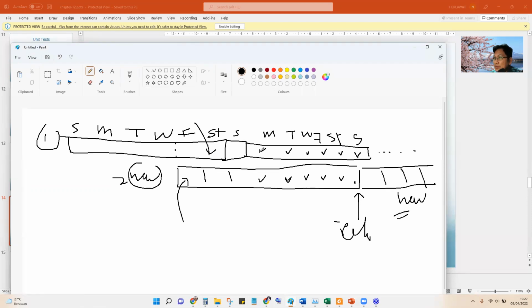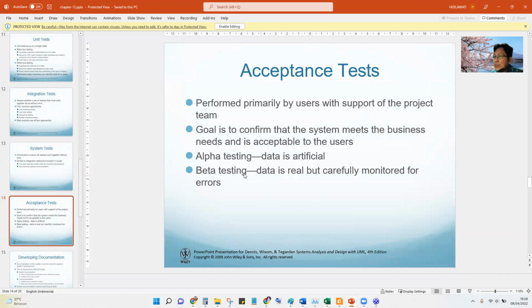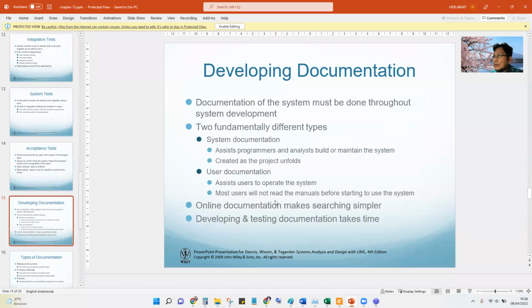But if we use this parallel, bersamaan, and then if there is a problem in the new system, we have to stop here and then continue with the old system, and we check again what the problem is. This is the implementation method. This is the beta testing, real but carefully monitored for errors.